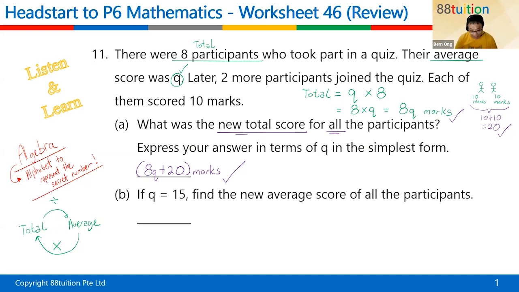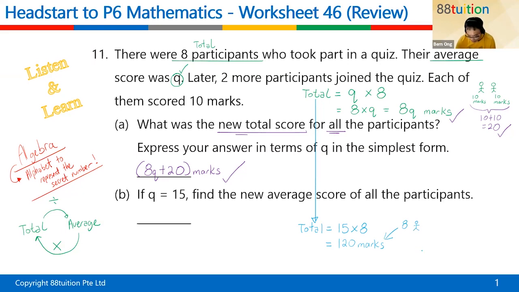Can? The question says that if Q is 15, find the new average score of all the participants. So if Q is 15, can we go and find the total of these 8 persons? Q is like 15 times 8, correct or not? So you exchange the Q for a 15. Press your calculator. The answer down here is 120 marks. This is for the 8 people.